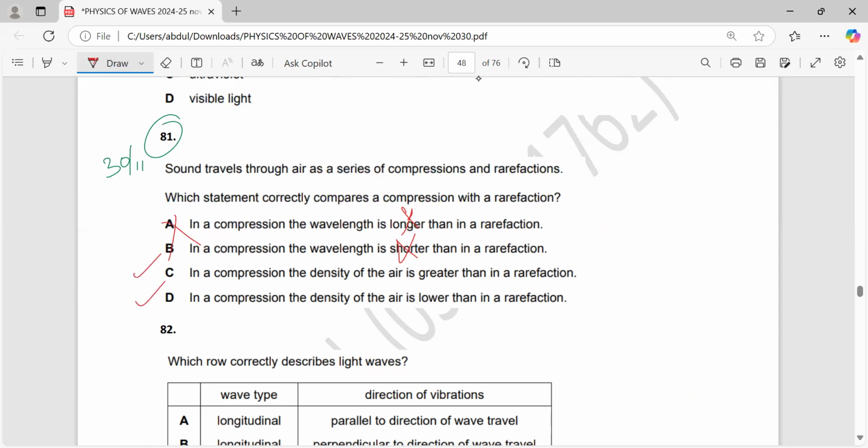In a compression, the density of the air is greater than in a rarefaction. Yes, this is the correct answer. Why? What is the reason behind that? Because in compression, the particles are pushed closer together. So more mass in a smaller volume. So it means density will be more. So correct answer is C.